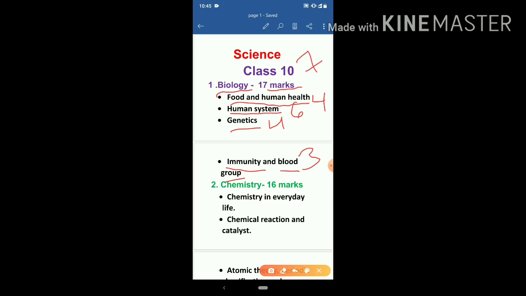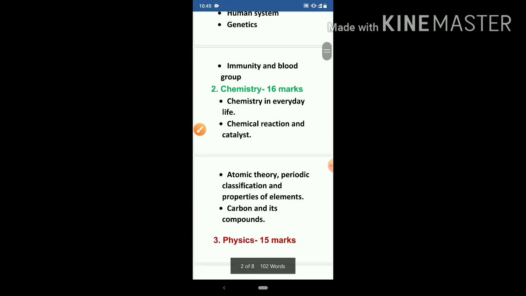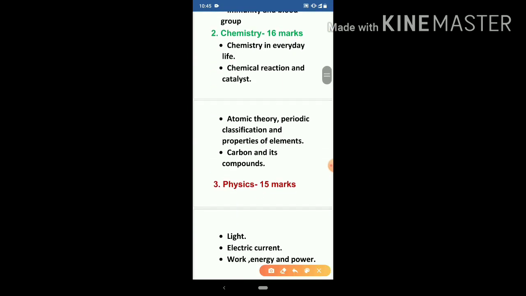Now moving towards the second part of our syllabus, and the second part is chemistry. Chemistry covers 16 marks. Here 4 chapters are there in this part. First chapter is chemistry in everyday life. This chapter covers 4 marks. Next chapter is chemical reaction and catalyst. This chapter covers 3 marks.